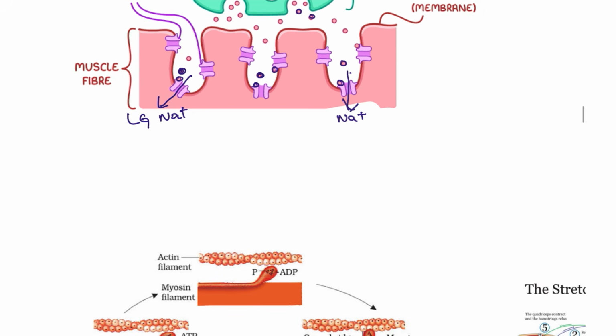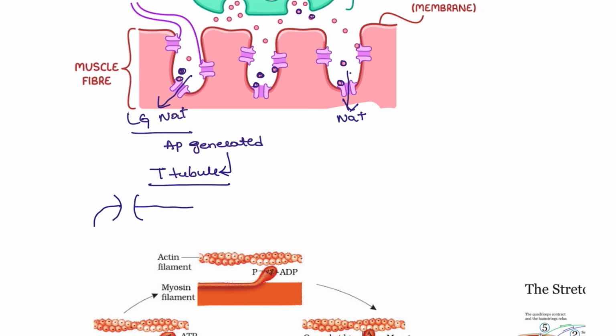After coming into the sodium channels, what happens? Here the action potential is generated, and it will enter the T tubules. These T tubules will contain this structure on the muscle. This structure is known as the dihydropyridine receptor. And this dihydropyridine receptor is connected to another structure, that is the ryanodine receptor.